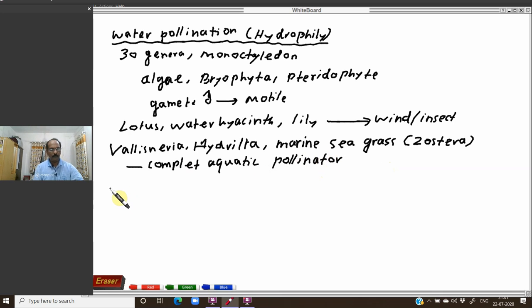So see Vallisneria. In the case of Vallisneria, how does pollination take place? The pollen grains are produced and float on the surface of the water.